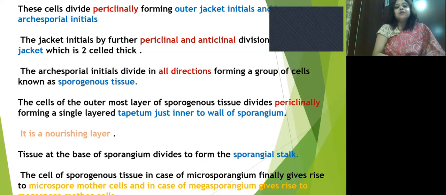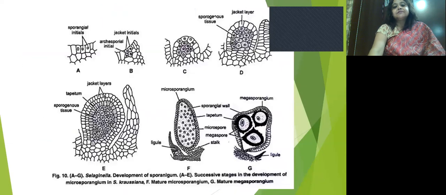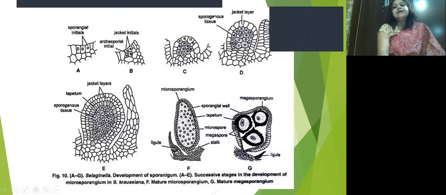This tapetal layer is mainly a nourishing layer. The tissue at the base of the sporangium divides to form the sporangial stalk. The cells of the sporogenous tissue, in the case of the microsporangium, finally give rise to microspore mother cells. These are the different steps in the formation of the microsporangium and megasporangium.